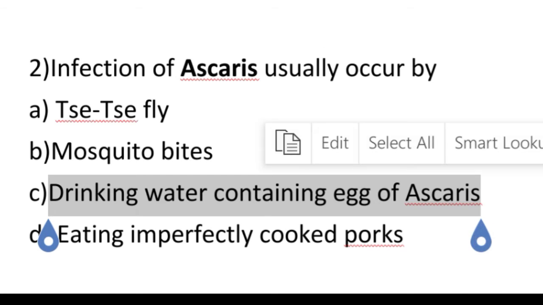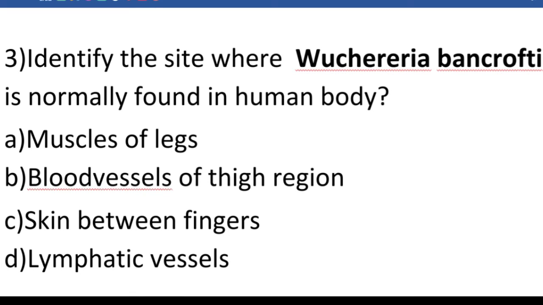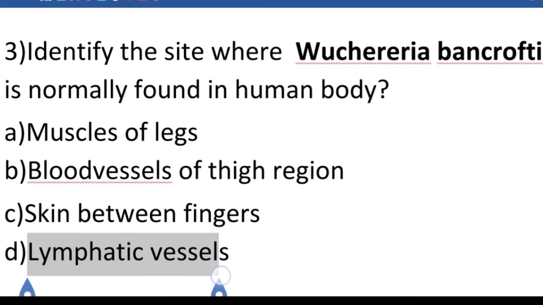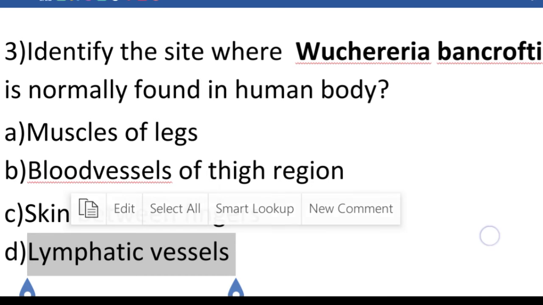So let's move to the third question. Identify the site where Wuchereria bancrofti is normally found in the human body. Option A, muscles of leg; option B, blood vessels of thigh region; option C, skin between fingers; option D, lymphatic vessels. So our answer is option D, lymphatic vessels. So lymphatic vessels is the site where Wuchereria bancrofti is normally found in the human body.